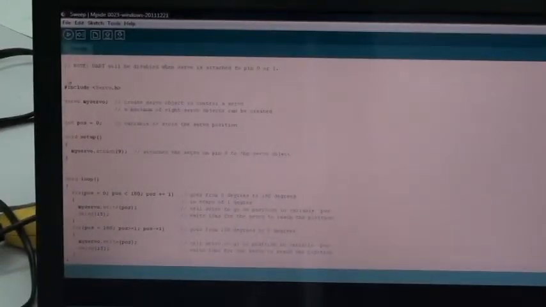I am going to use the basic example code for servo motor. So File, Examples, Servo, and Sweep. Here they have connected the servo motor in the 9th pin, and it will be rotating 0 to 180 degree and 180 degree to 0. I am going to upload the code into the controller.